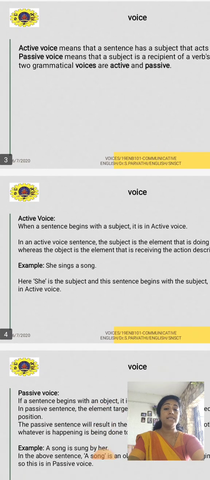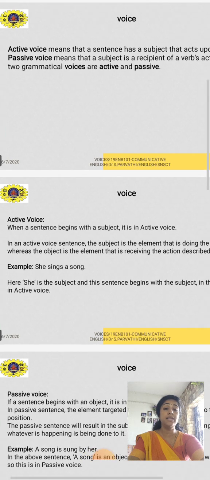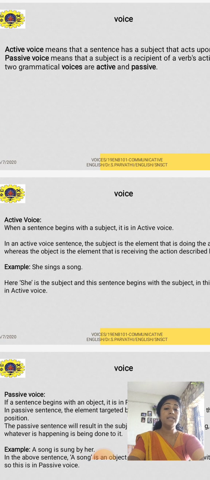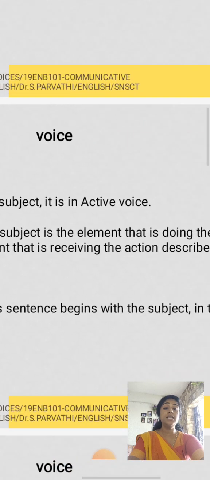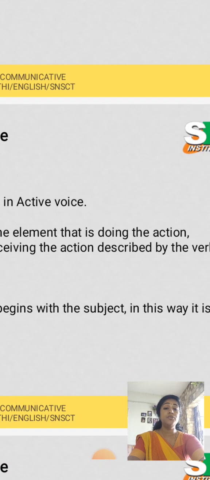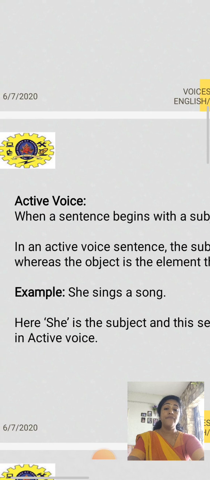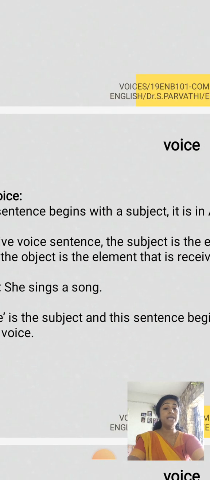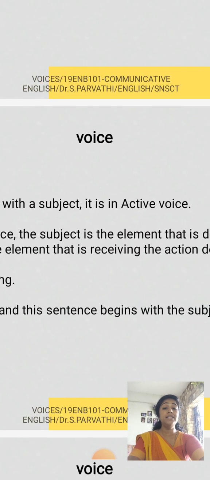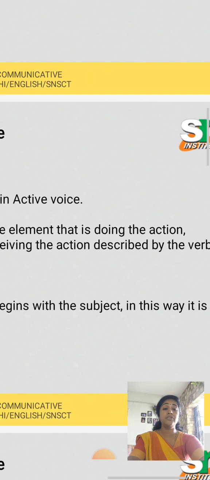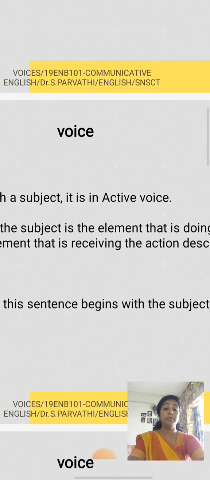Now, look at this example. Active voice: when a sentence begins with a subject, it is in active voice. This is a small clue. In an active sentence, the subject is the element that is doing the action, whereas the object is the element that is receiving the action described by the verb.